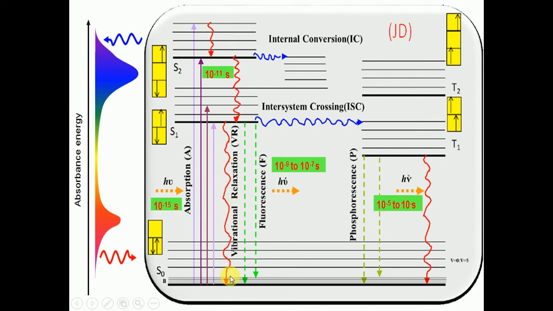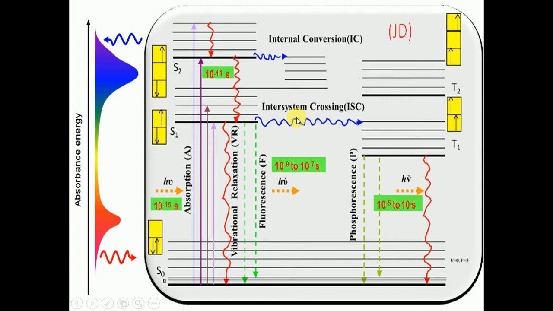So what is going to happen when the molecule goes into the excited state? While in the excited state, like the S1 singlet excited state, the molecule will come toward the ground state with loss of some energy, and that emission occurs in 10 raised to the power minus 9 to 10 raised to the power minus 7 seconds, which is called what? The fluorescence phenomenon. That means S1 to H0 will be what? Fluorescence.